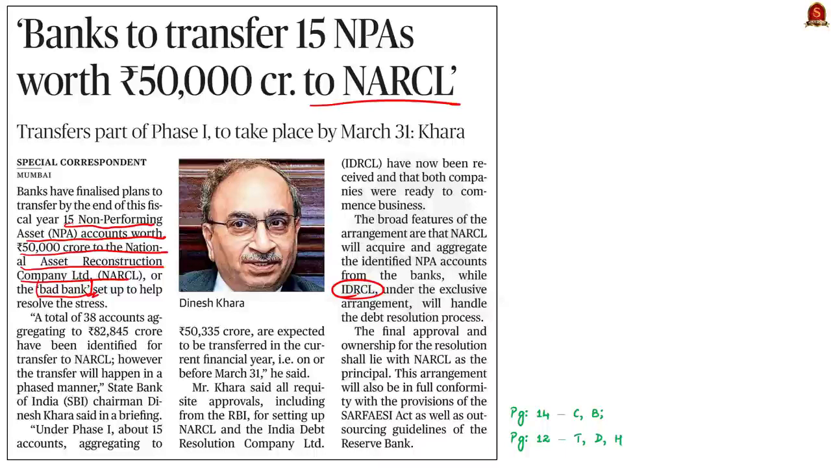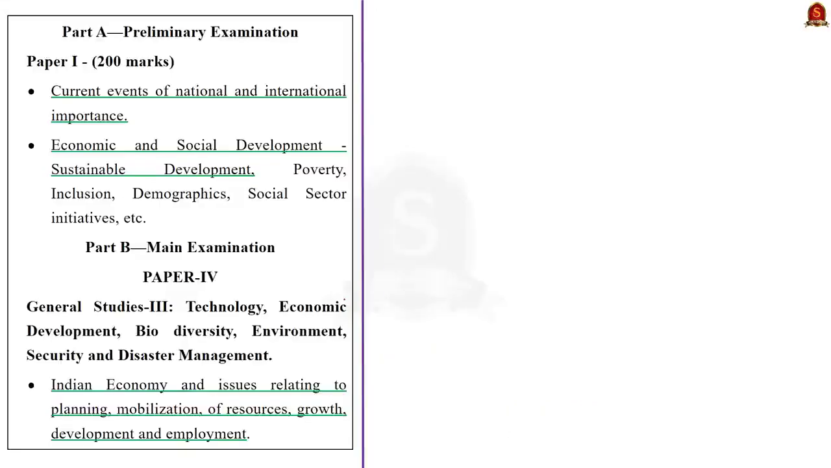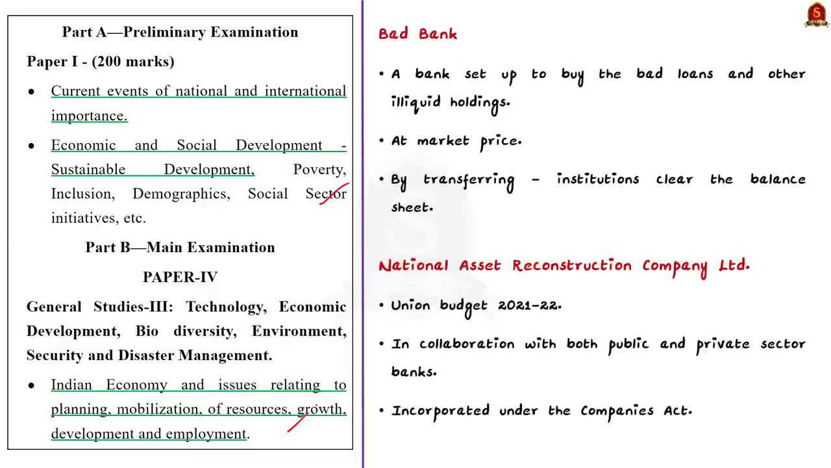In this discussion, let us see about NARCL and IDRCL in detail. The syllabus regarding this discussion is highlighted here. You can go through it. First of all, what is a bad bank? See, a bad bank is a bank set up to buy the bad loans of another financial institution. The entity or institution holding significant non-performing assets will sell these holdings to the bad bank at a set market price. By transferring such assets to the bad bank, the original institution may clear its balance sheet. So, this is exactly what banks are planning to do according to the article we have taken here.